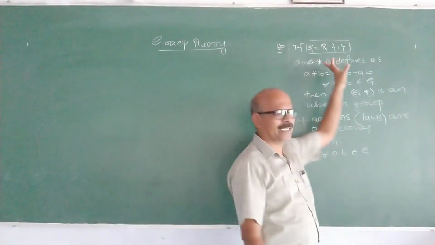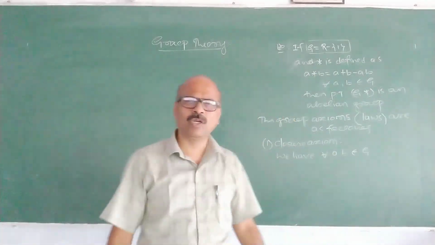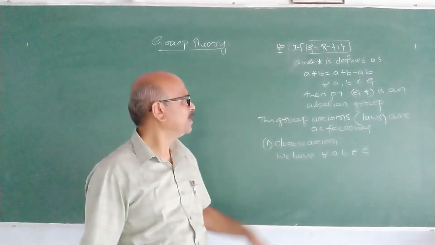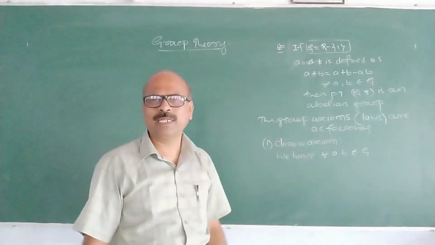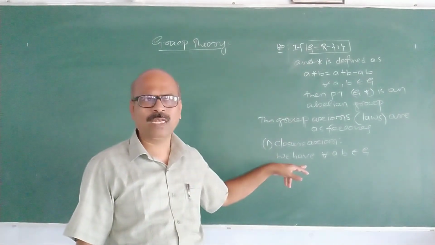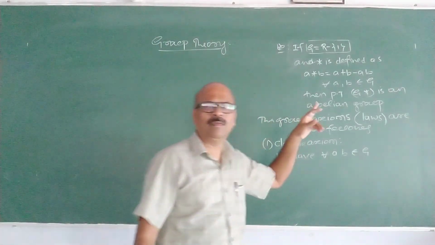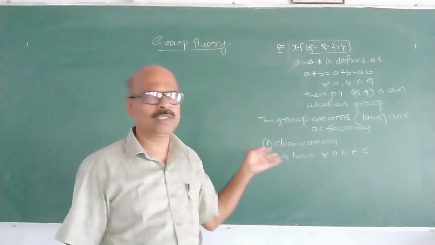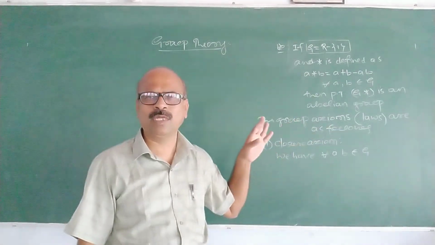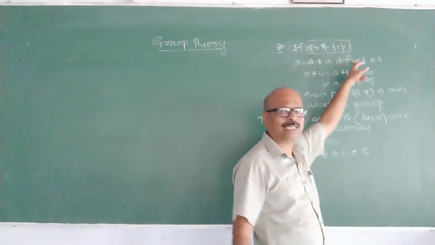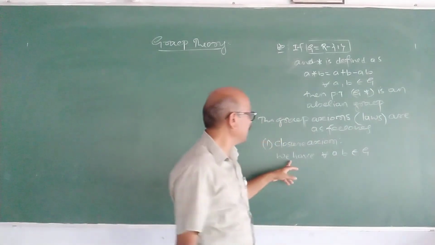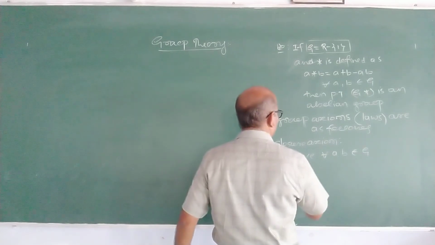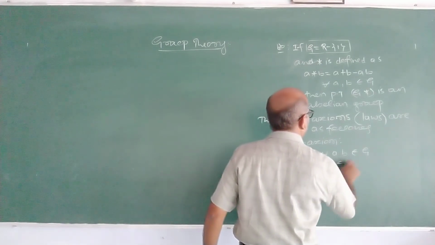I explain why 1 is excluded here. 1 is excluded because if 1 is also in this set, if you take the set of all reals as G, then what happens? Inverse of 1 doesn't exist. Then it will not be a group. If 1 is also there in the set, meaning if you take all the real numbers, it will not be a group. So 1 is excluded. Now, what is closure law? For all a, b belongs to G, we have a plus b minus ab also belongs to G.